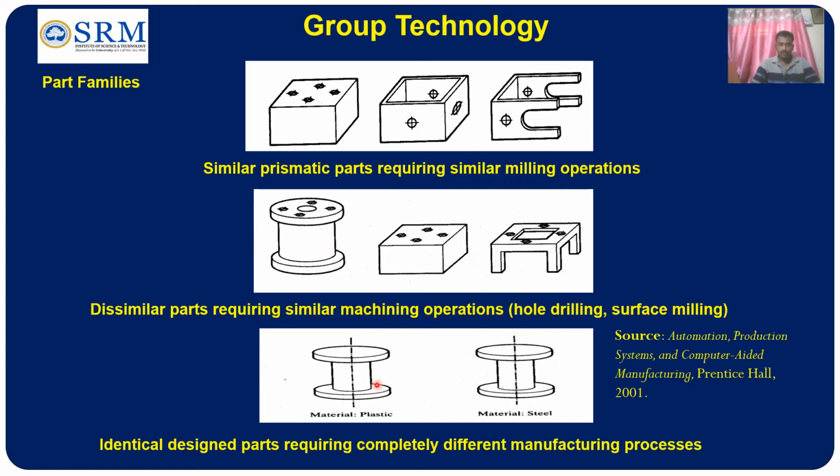Now the third category: identical design parts. You can see two parts, both are the same. But even though they look the same, the first part is made of a plastic material and the second part is made of steel. So these identical design parts requiring completely different manufacturing processes are grouped together based on their similarities in design. In this manner we categorize part families based on similarities in design, similarities in manufacturing, and similarities in both design and manufacturing.